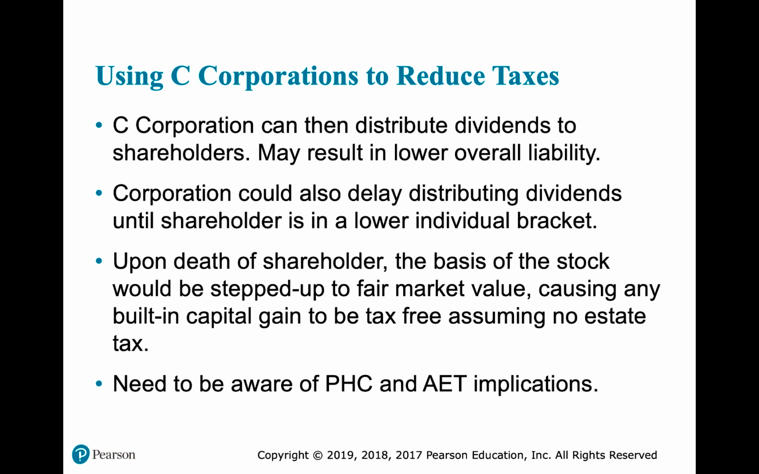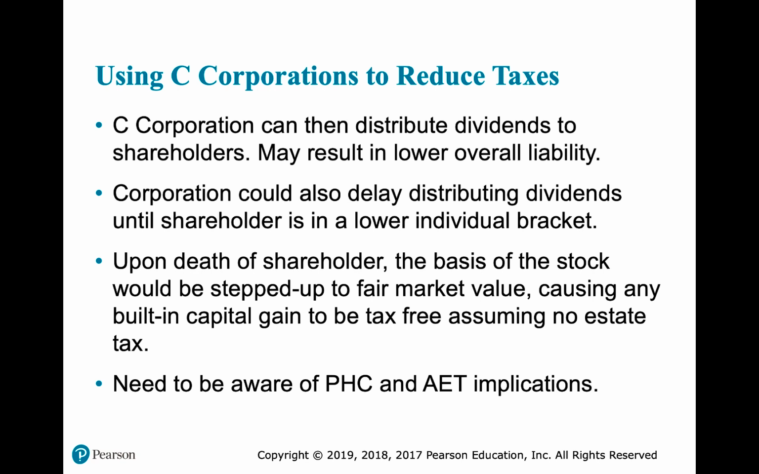So the C corporation could distribute dividends to shareholders, which might result in a lower overall tax liability, or it could delay distributing anything until the shareholder is in a lower tax bracket, or the corporation could just hold assets in the corporation. All earnings can be held in the corporation, and then when the taxpayer passes away, the basis of the stock would get a stepped up basis. That means at death, the basis of the shares would be increased to their fair market value, which would cause any of that built-in gain to go away. So it would be tax-free.